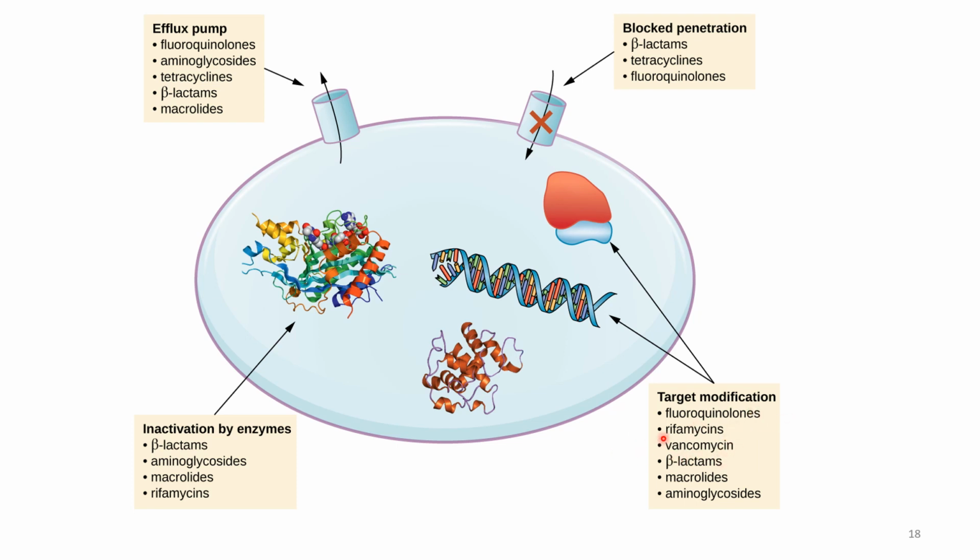We saw how one of the amino acids in the peptide chain was changed. So the target of vancomycin was changed, and vancomycin cannot bind to its target because of this modification in the amino acid. So this is one example of target modification.